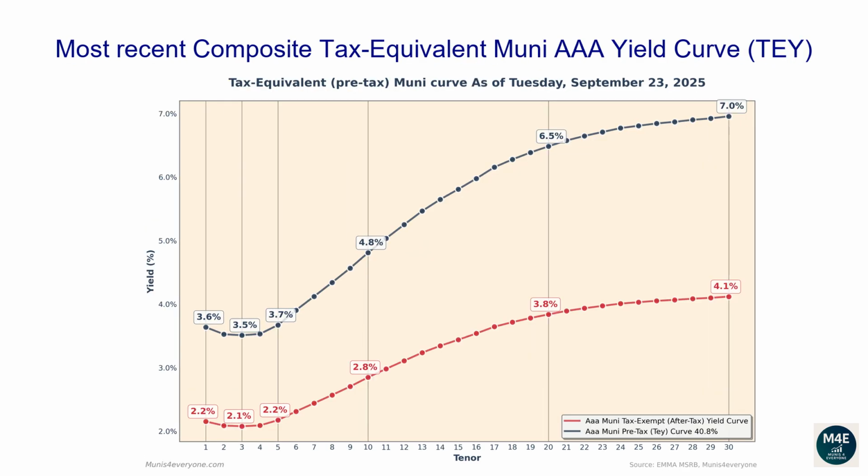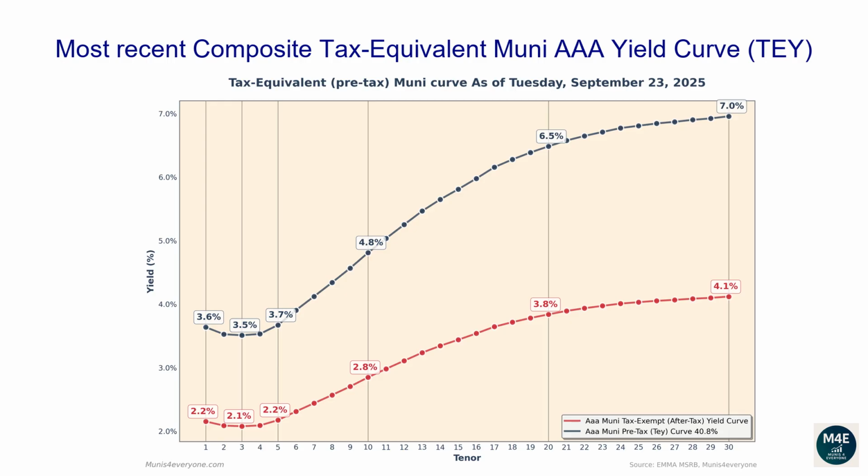Let's now go over the most recent composite tax-equivalent Muni AAA yield curve. The following graph shows, in red, the tax-exempt after-tax Muni yield curve, versus in blue its tax-equivalent pre-tax version assuming a 40.8% top tax bracket, as of September 23, 2025. Why would you care to see the tax-equivalent version of the Muni yield curve? More on this later. Let's first go over the pre-tax, aka tax-equivalent yield curve.